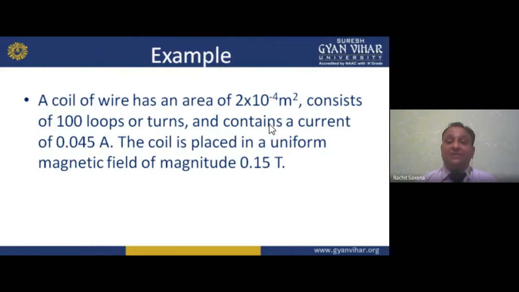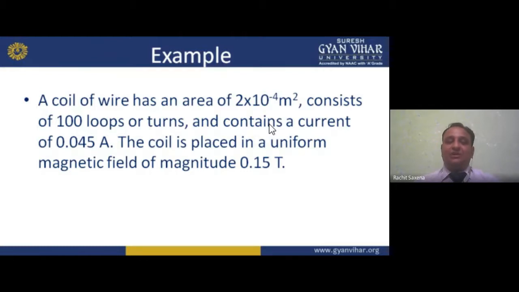The coil is placed in a uniform magnetic field of magnitude 0.15 T. Now if I consider the previous equation, it is IAB, or we can say torque is equal to IA cross B. So I is given, A is given, B is also given.